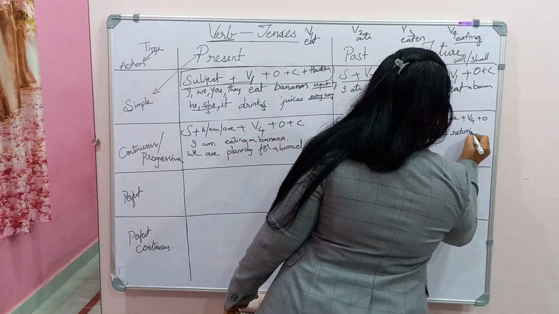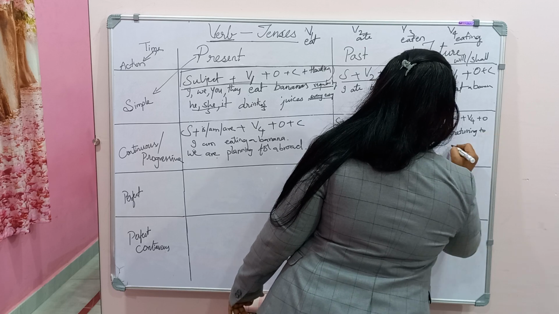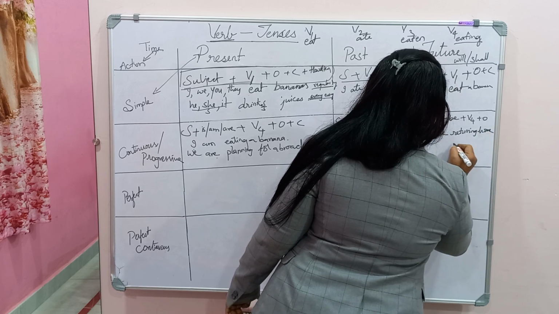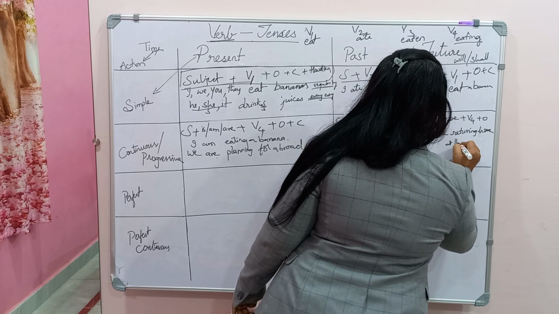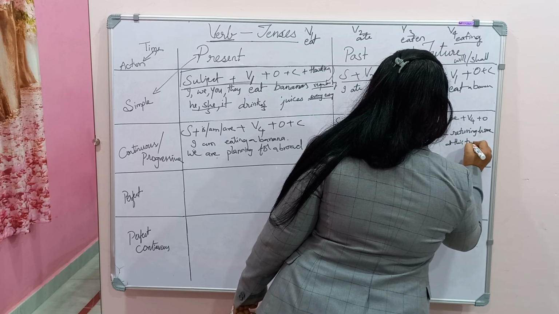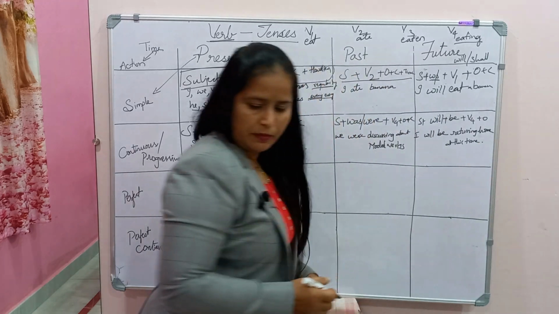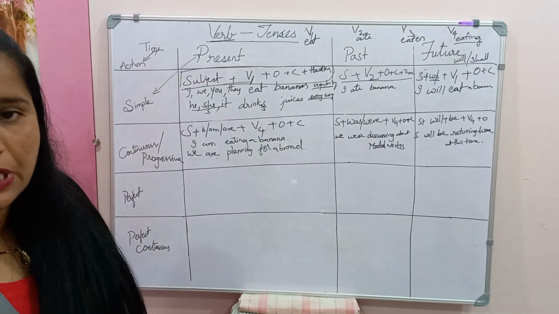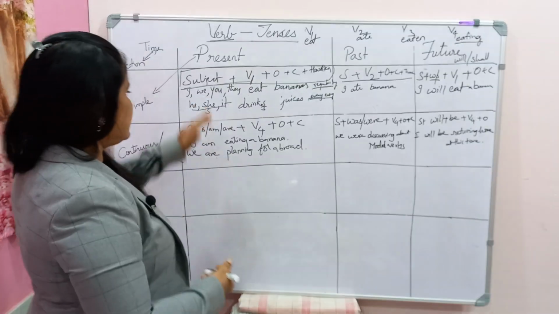So, I will be returning home. The "to" is not necessary. I will be returning home at this time. Tomorrow I will be returning home at this time. So this is the structure. I will tell you the usages very clearly, separately.